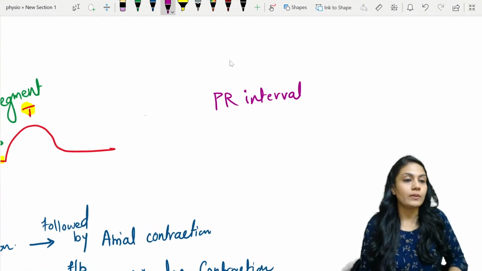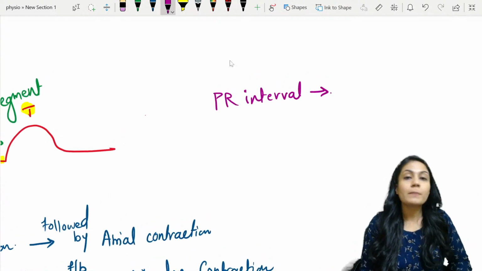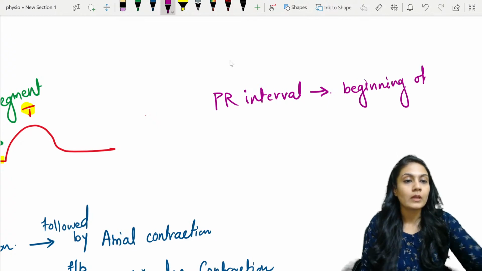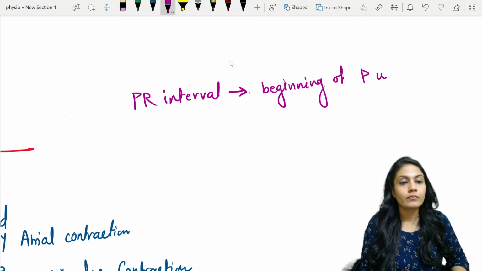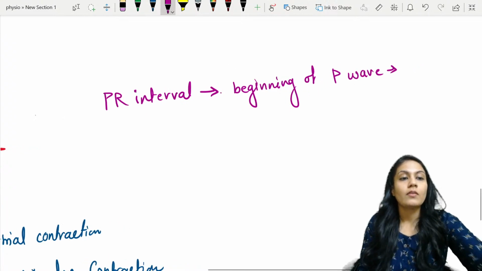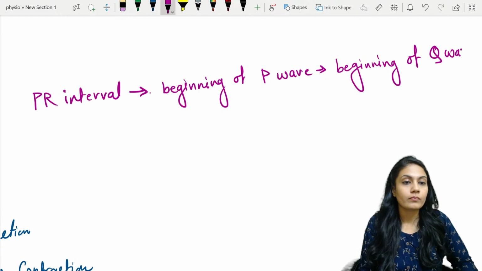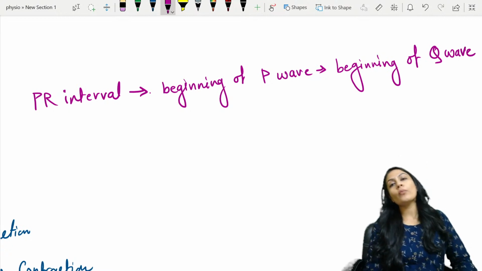PR interval. What is the PR interval? Remember, the PR interval starts from the beginning of the P wave till the beginning of the Q wave. Usually the Q wave is absent.